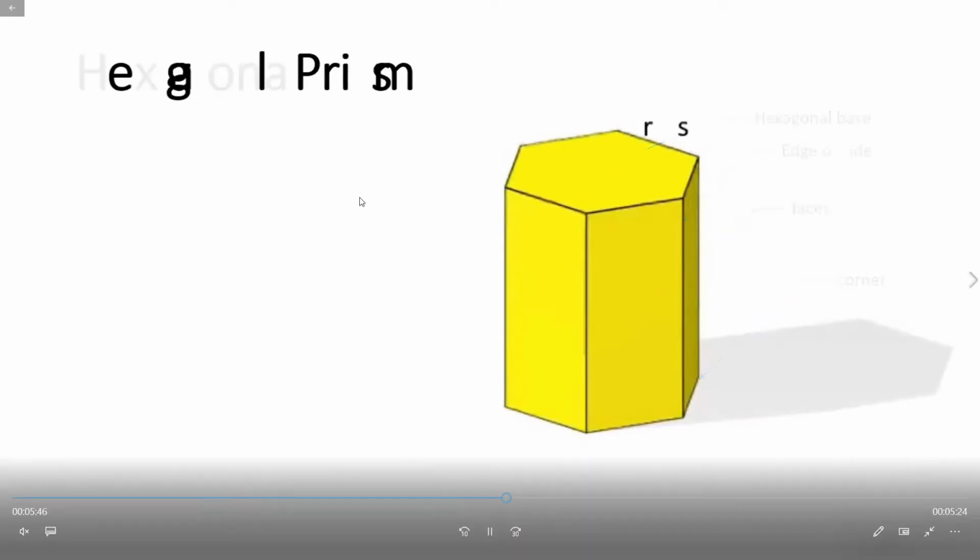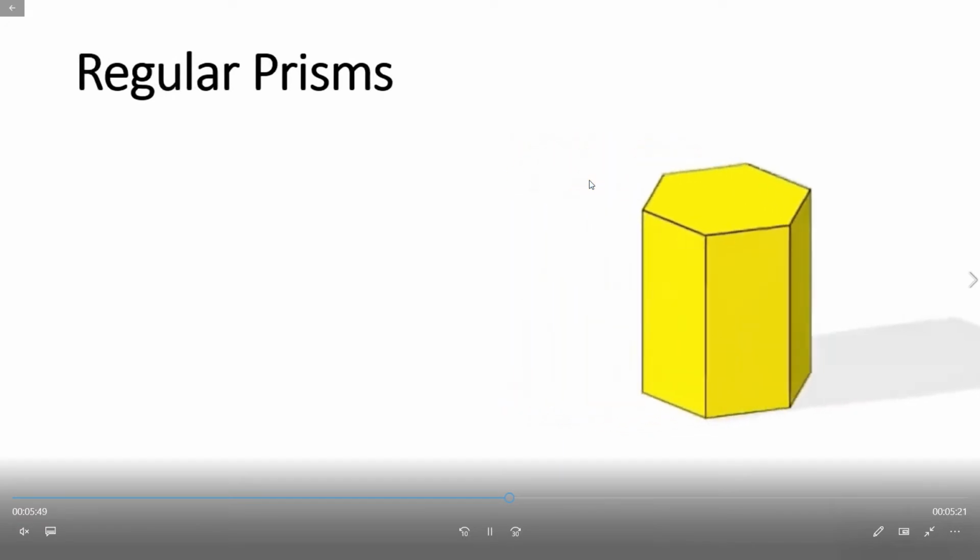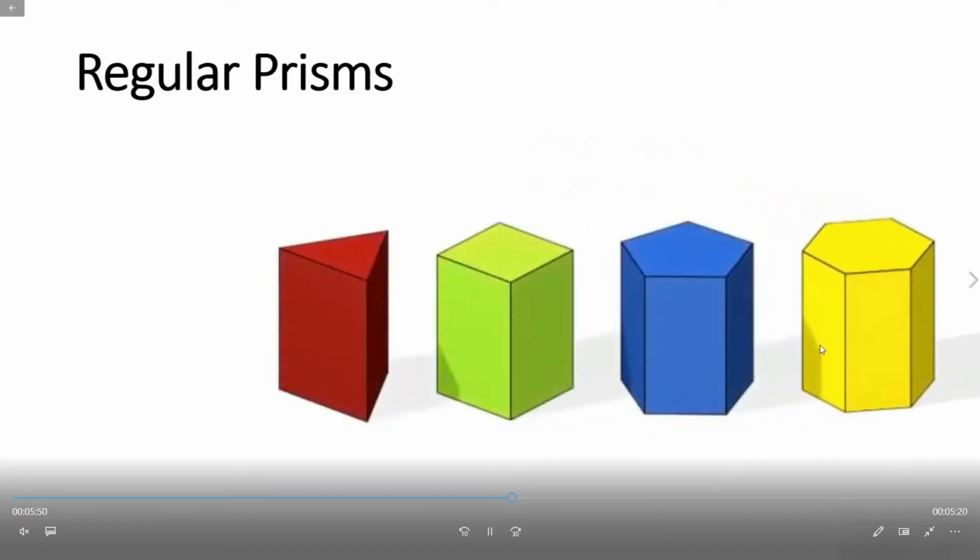You observe the different types of shapes here: triangular prism, square prism, pentagonal prism, hexagonal prism.